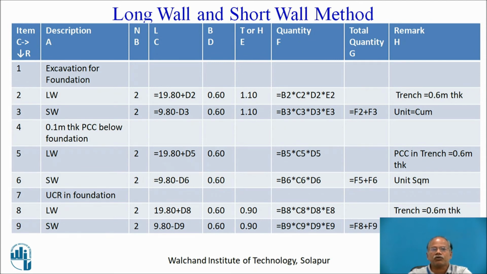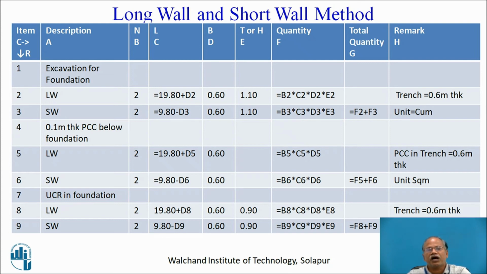Now, here I have shown the Excel sheets. See the columns are item number, description, numbers, length, width, thickness or height, quantity, total quantity and remark. Just below each of them I have shown A, B, C, D representing the column titles just like in an Excel sheet, and along the column I have shown the numbers 1, 2, 3, 4 to give you a feel of an Excel worksheet. The first item is excavation for foundation, in which the long wall is shown to be 2 in number.